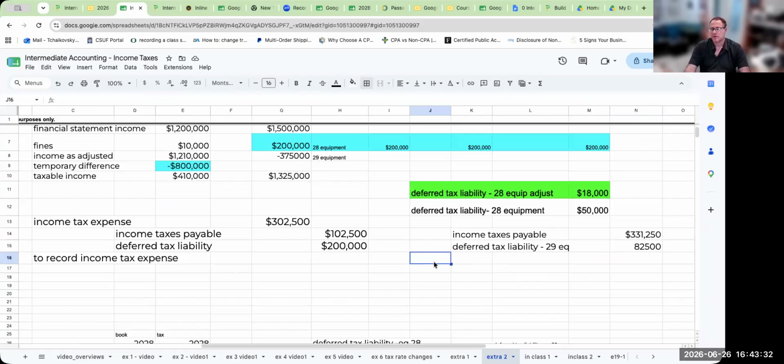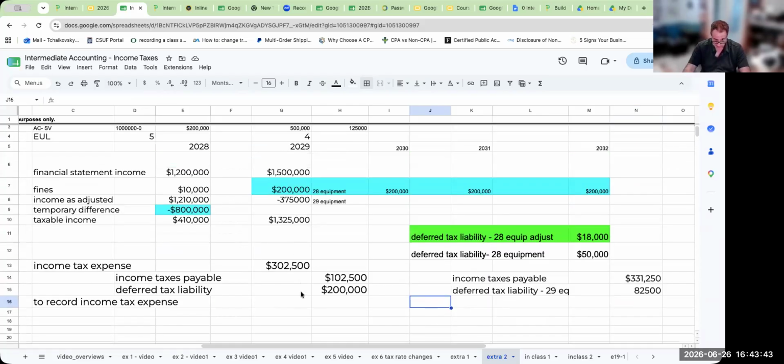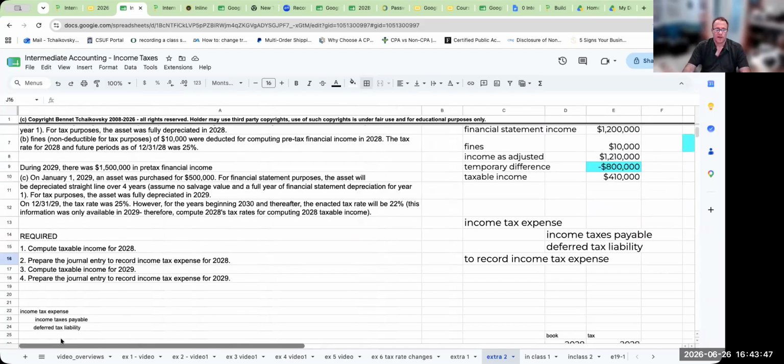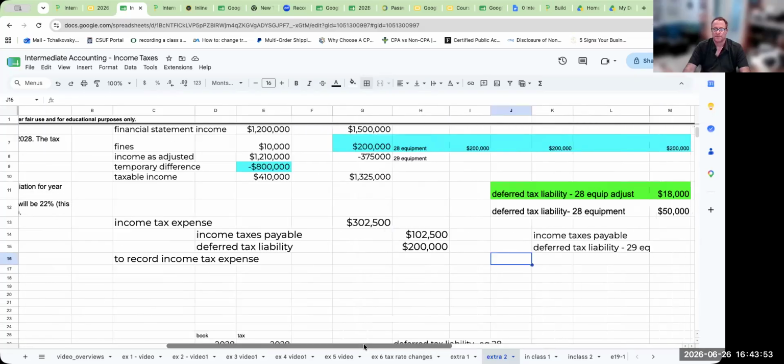But again, it's something we want to take into consideration. So when we talk about the income tax expense, that's something we'll have to address, right? But we're not being asked to do that. We're just asked to do taxable income, not the disclosure.